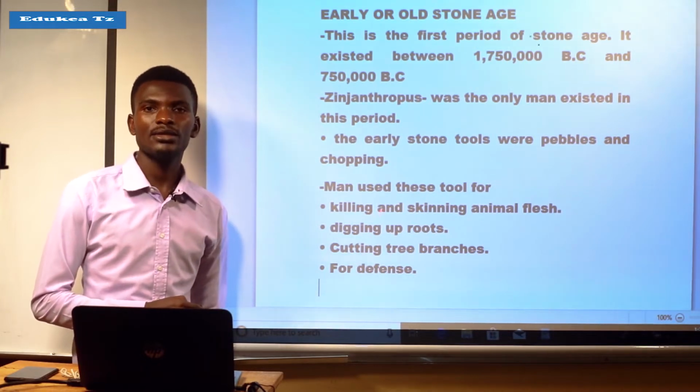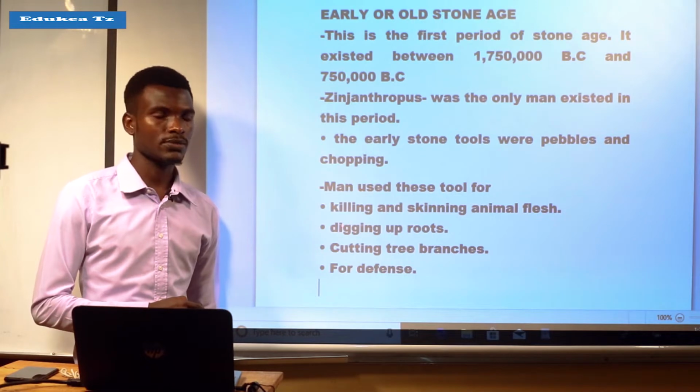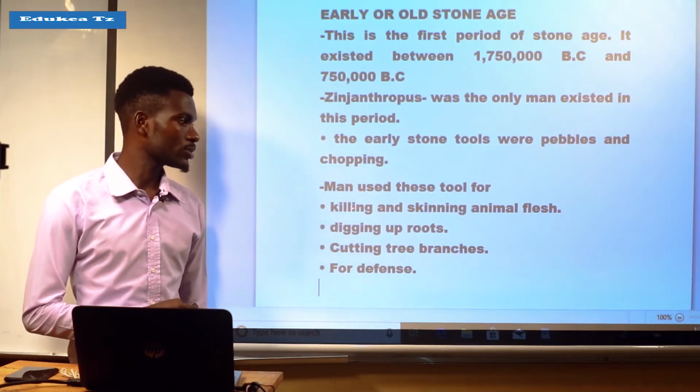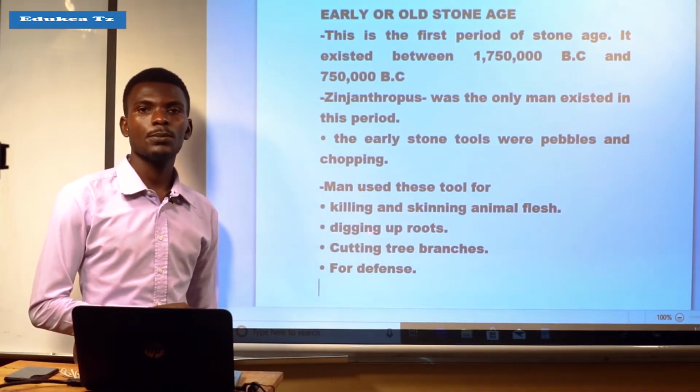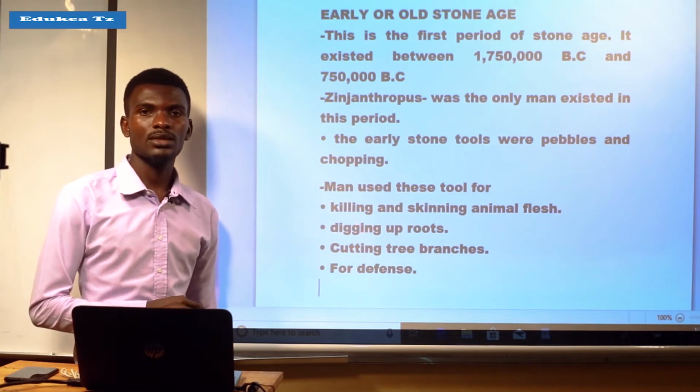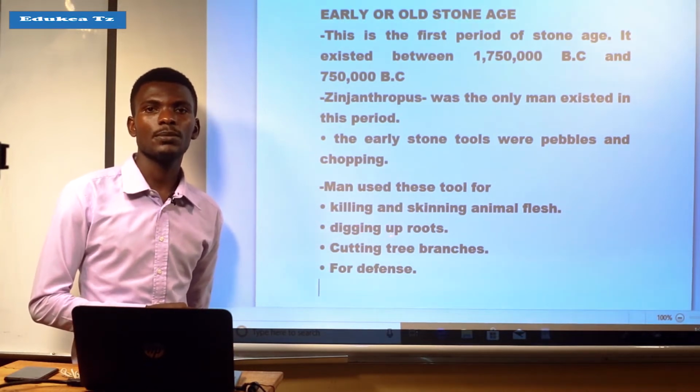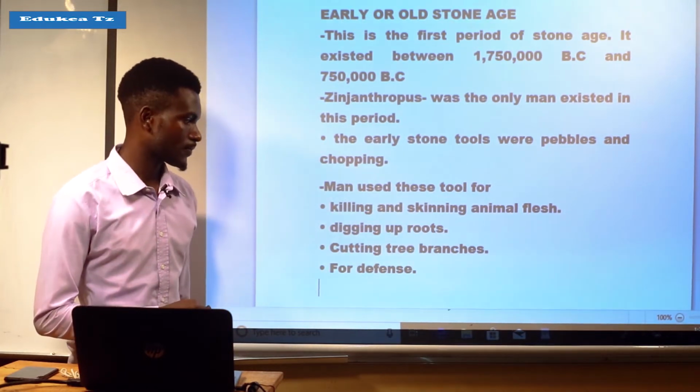Also, those tools were used to dig up roots.